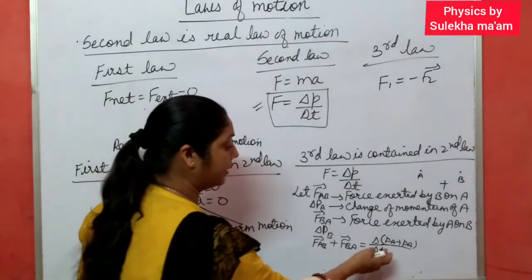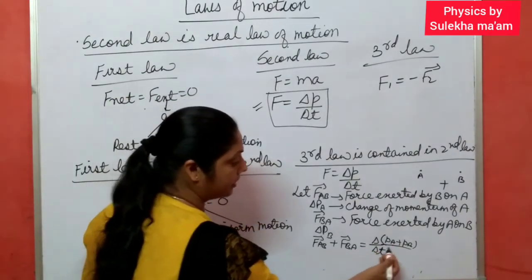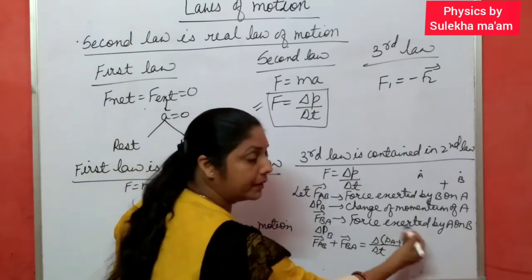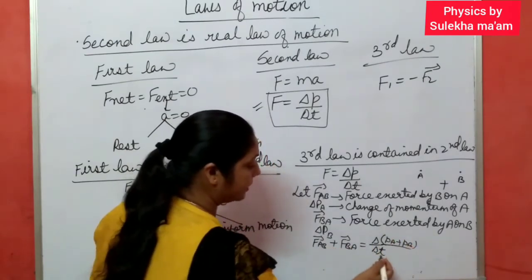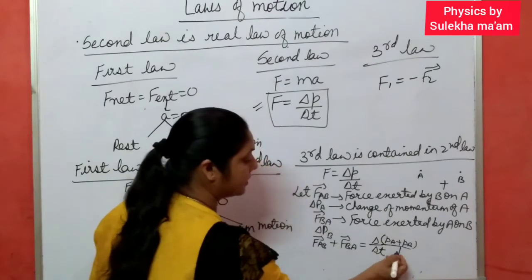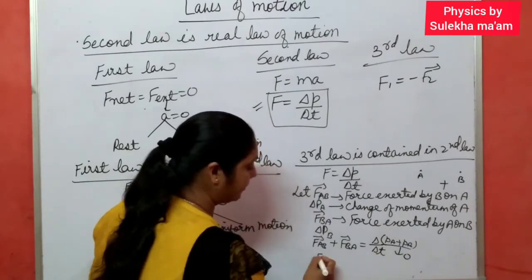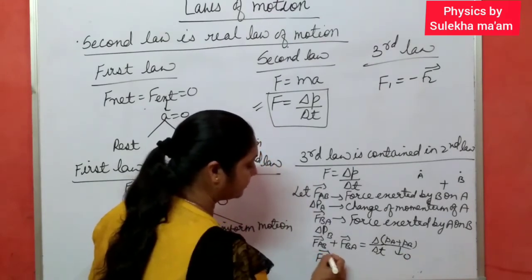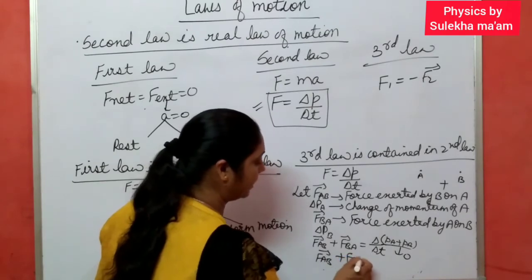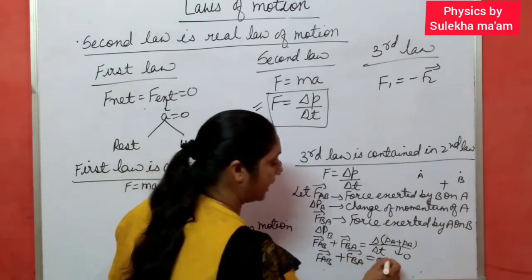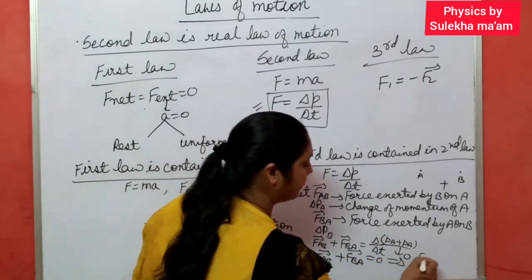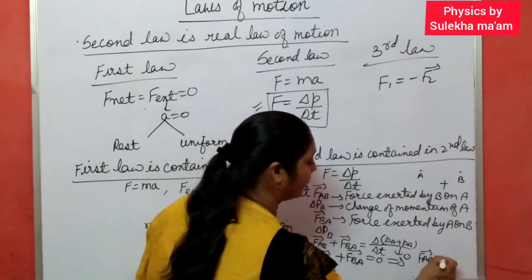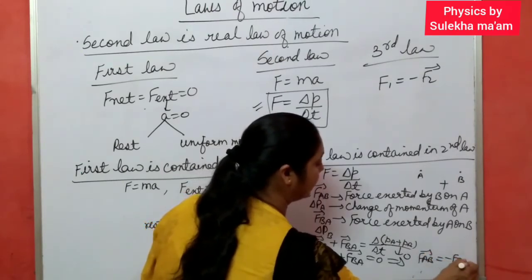So this term, the rate of change of momentum, is zero. It means this term becomes zero. So you can say FAB plus FBA is zero, and from this we derive FAB equal to minus FBA.